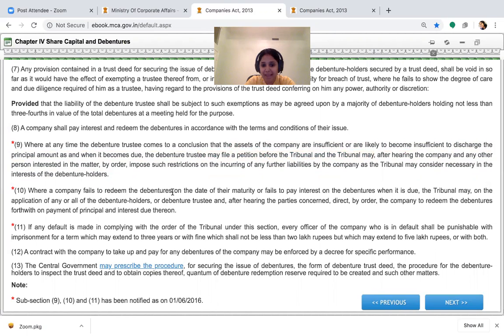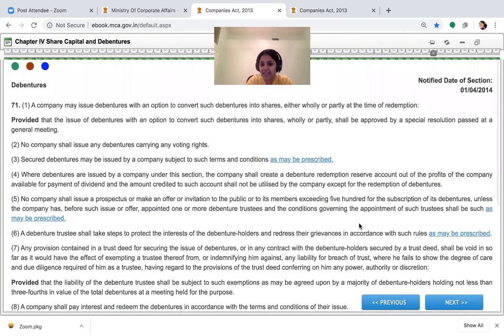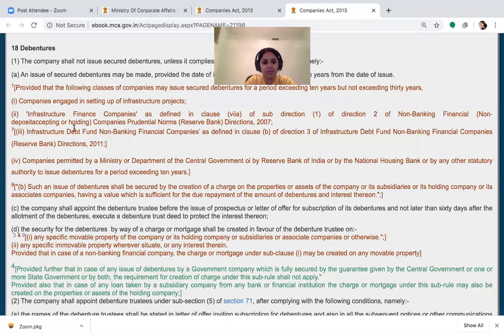And if the company fails to redeem the debenture on the maturity date, then the tribunal can, on the application of the debenture holders or the debenture trustee, pass necessary orders. And then just the penalty part, which means the debenture section is fully covered. Please note it. Therefore, I close this part. If you want a reference on this, I can provide. I'm just referring to the Ministry of Corporate Affairs section number 71 on debentures.